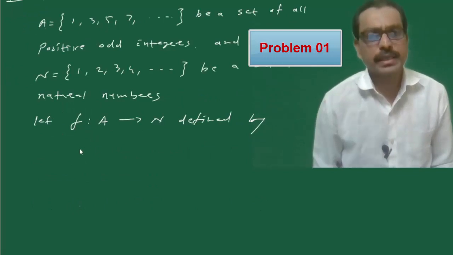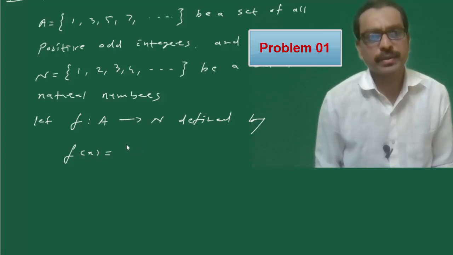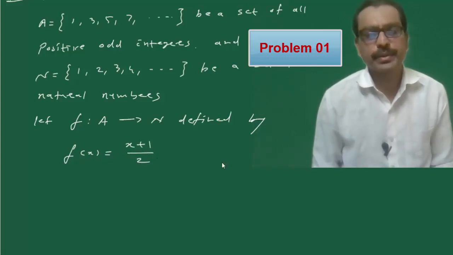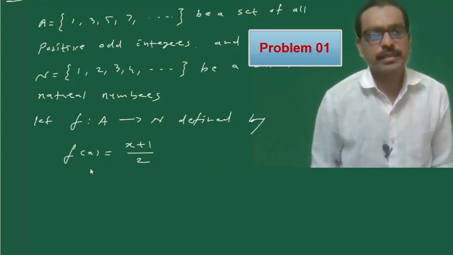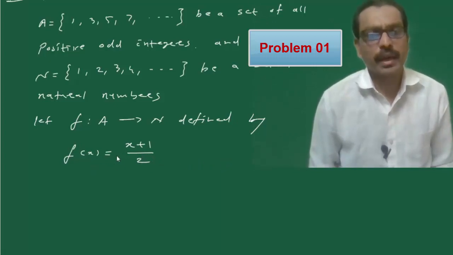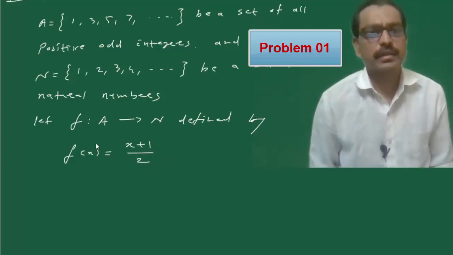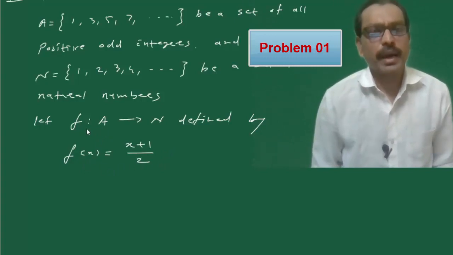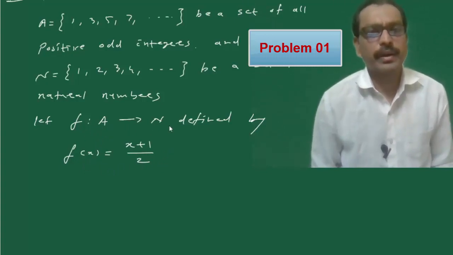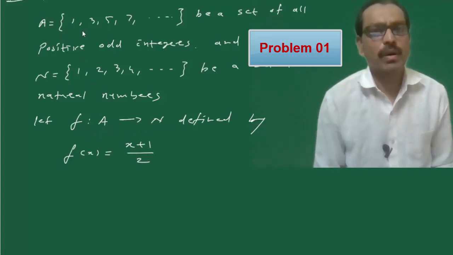f of x is equal to (x plus 1) divided by 2. See here, this map f is a map from A to N, and x is an element of the set of all positive odd integers.